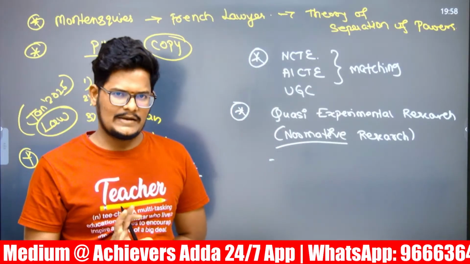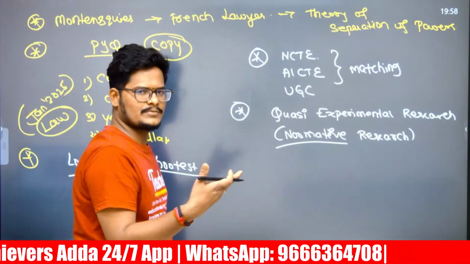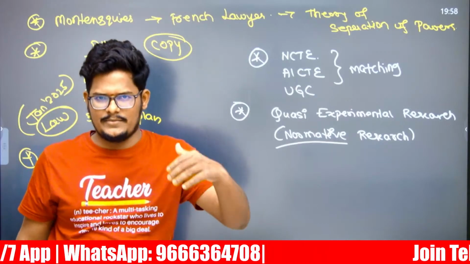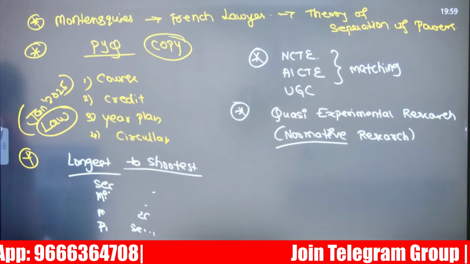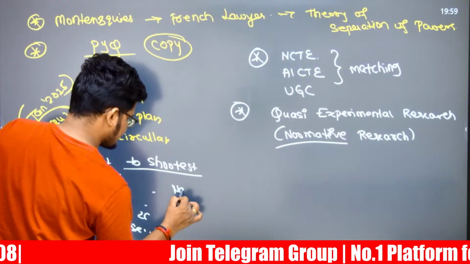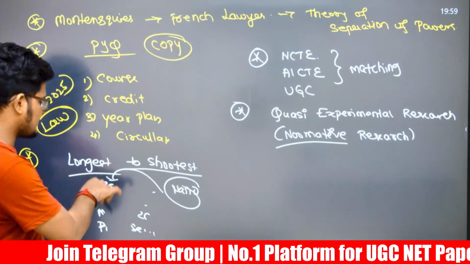And quasi experiment means it is not fully experimental, partially experimental, not fully a laboratory method. Right? Nanosecond also was there. If it is nanosecond, it comes before the second, which is shorter than the second.